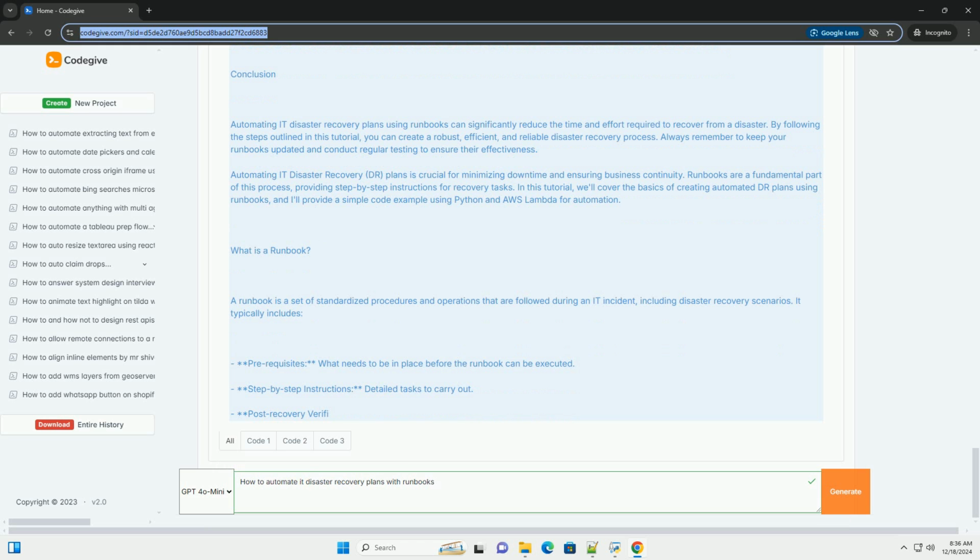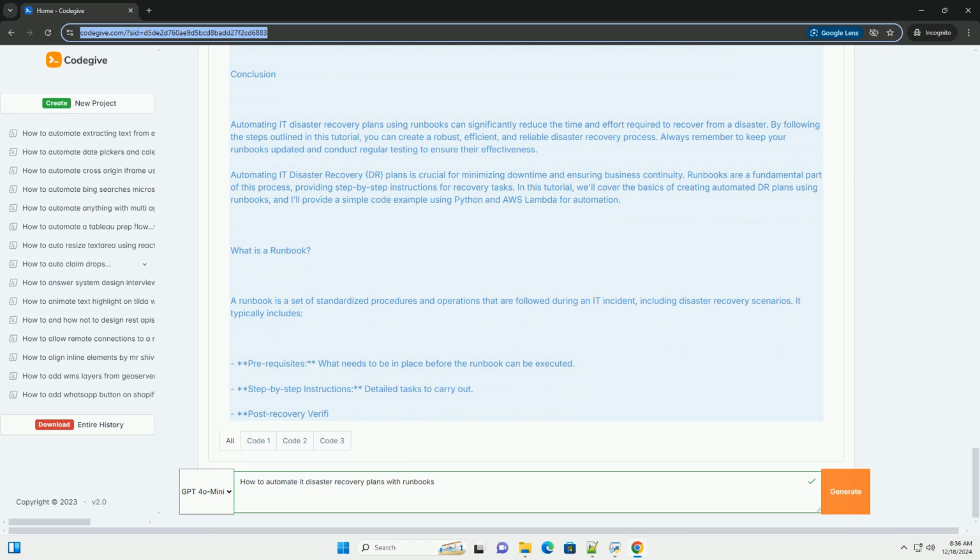2. Create runbooks. Write clear and concise runbooks for each recovery scenario. Include all necessary details to execute the recovery plan. 3. Choose automation tools. Use tools like AWS Lambda, Azure Functions, or other orchestration platforms. Consider using infrastructure as code, IaC, tools like Terraform or CloudFormation.